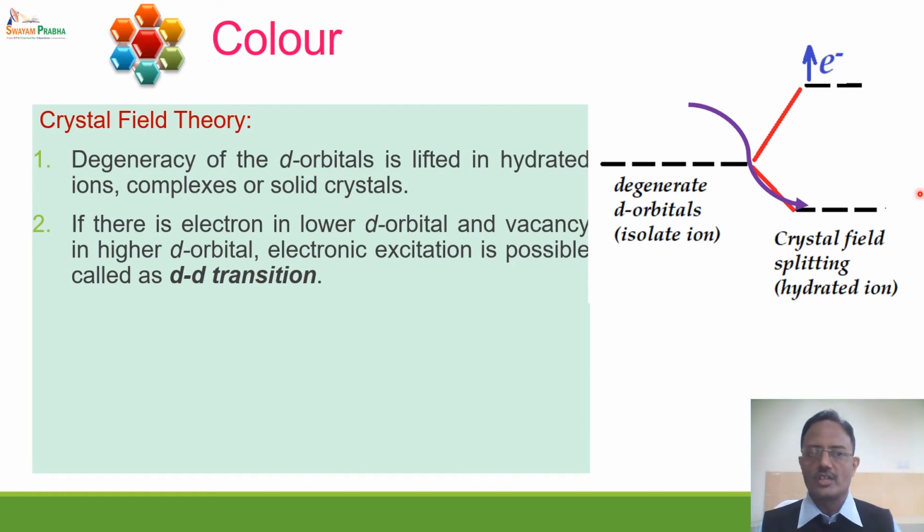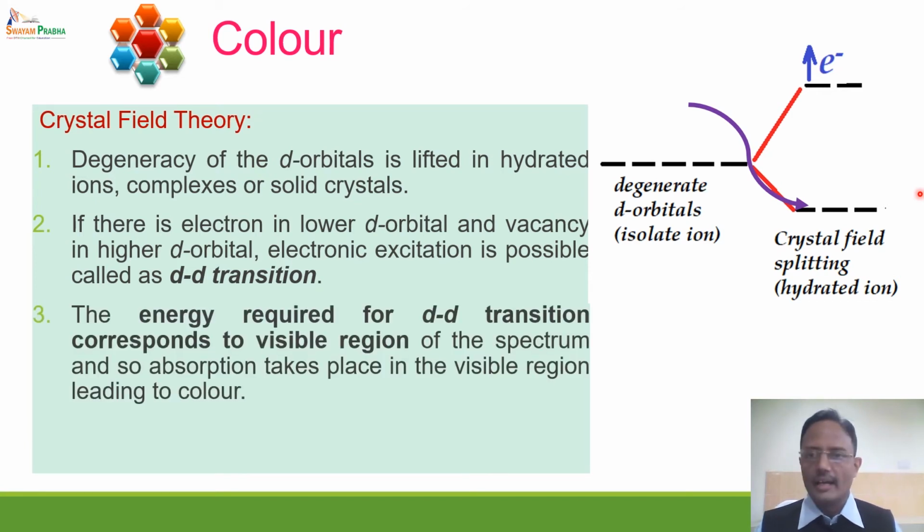This transition is called the d-d transition, and the energy required for it lies in the visible region of the spectrum, because the energy gap between these d energy levels after crystal field splitting is very small, and so absorption takes place in the visible region of the spectrum.